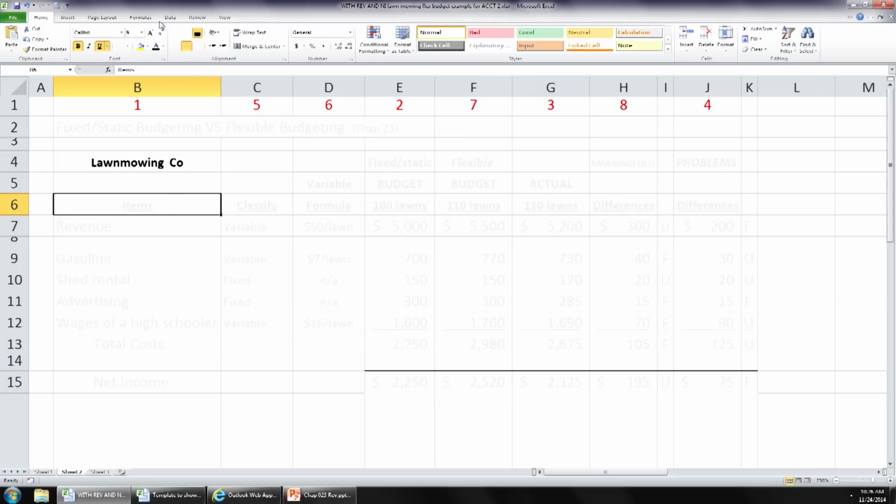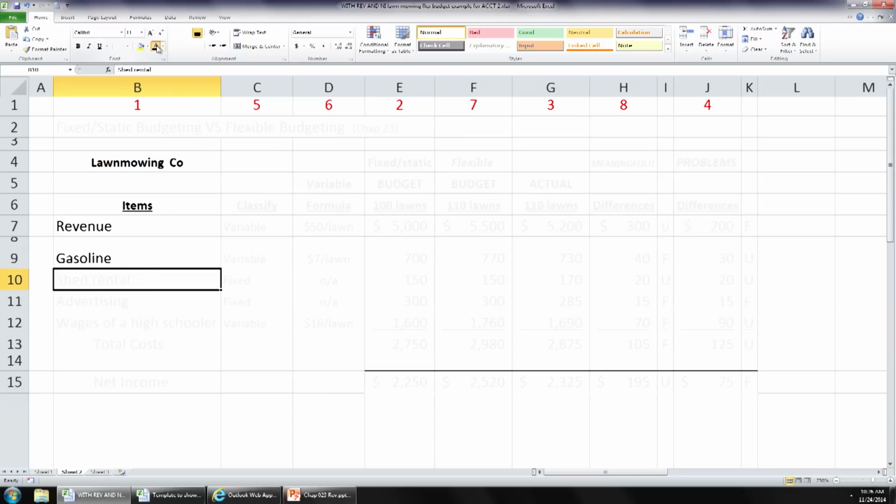So you're trying to figure out what sort of items you need to budget. Well, you know you need to budget your revenue, right? And you also know that you're going to have some cost items that you need to budget for, such as, now you own your own lawnmower, but you're going to have to put some gas in it to make it run, okay? You're going to rent a shed to keep the lawnmower in and the gas in, and you know, maybe some other little small tools and stuff like that. Okay, so you're going to have a cost of the shed rental.